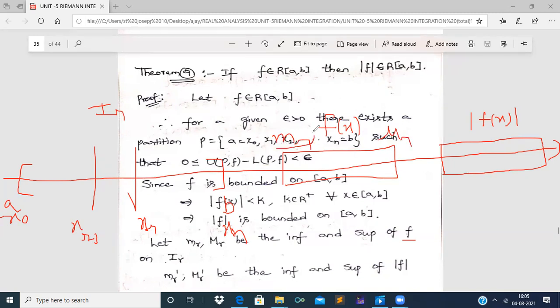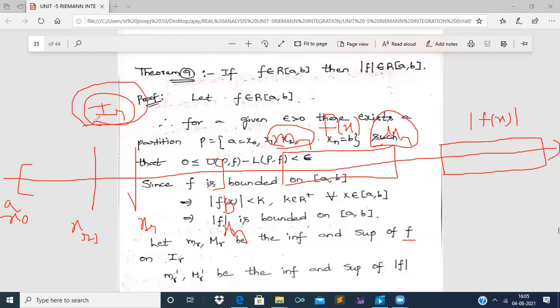So what is small mr? It is the infimum of f of x for a value of x belonging to Ir, that means the r-th segment Ir. In the same way, capital Mr is the supremum value for the given function f of x, for any value of x taken from the r-th segment Ir.